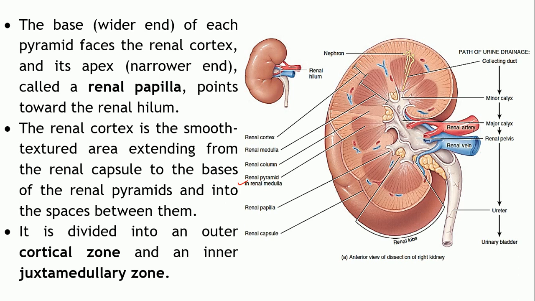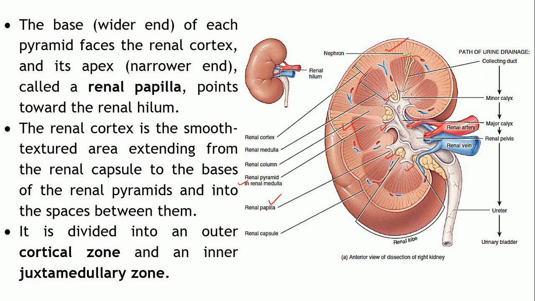The base of each pyramid is broader, and it faces towards the renal cortex. The apex, the narrow portion of each pyramid, is called the renal papilla. It is pointing towards the renal hilum. So the base points towards the cortex, and the apex, known as the renal papilla, faces towards the hilum.